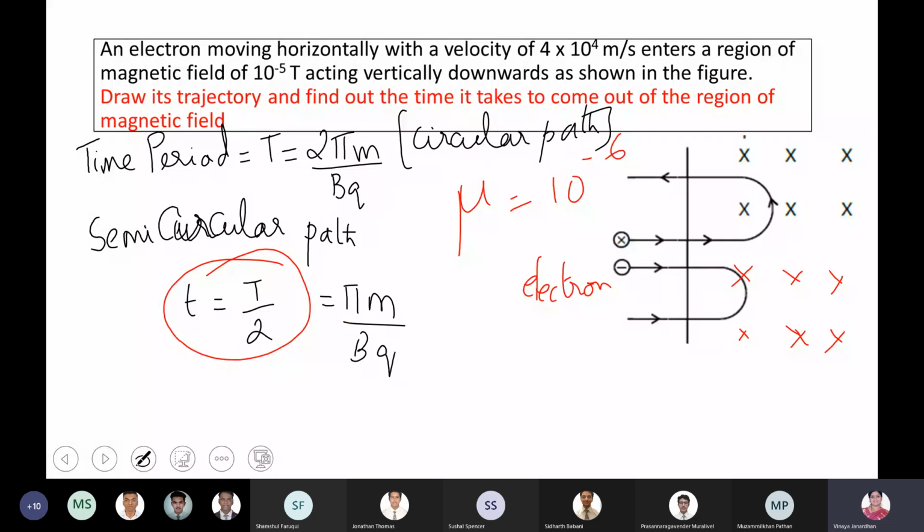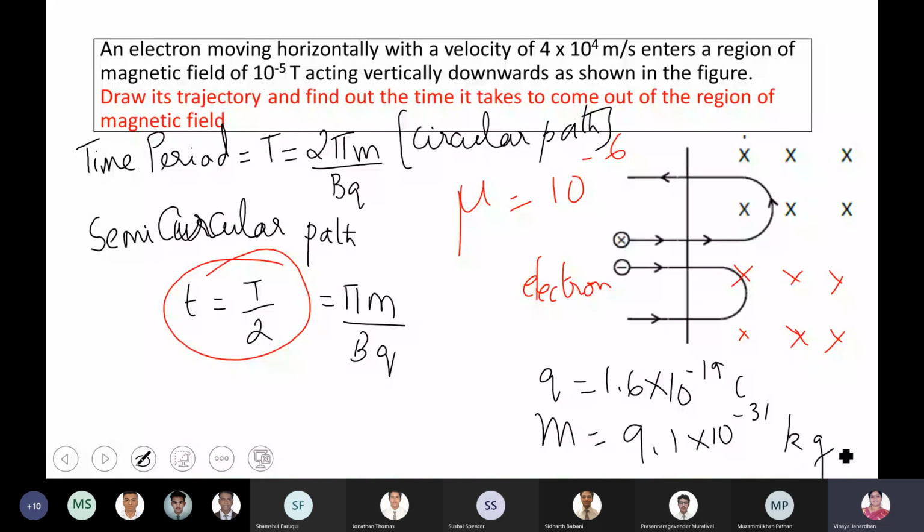The charge of an electron is q equal to 1.6 into 10 to the power of minus 19 coulombs, boys. Correct? What is the mass of the electron? 9.1 into 10 to the power of minus 31 kilogram. Now calculate. So pi is 3.14, mass is 9.1 into 10 to the power of minus 31, then the magnetic field is 10 to the power of minus 5 Tesla.